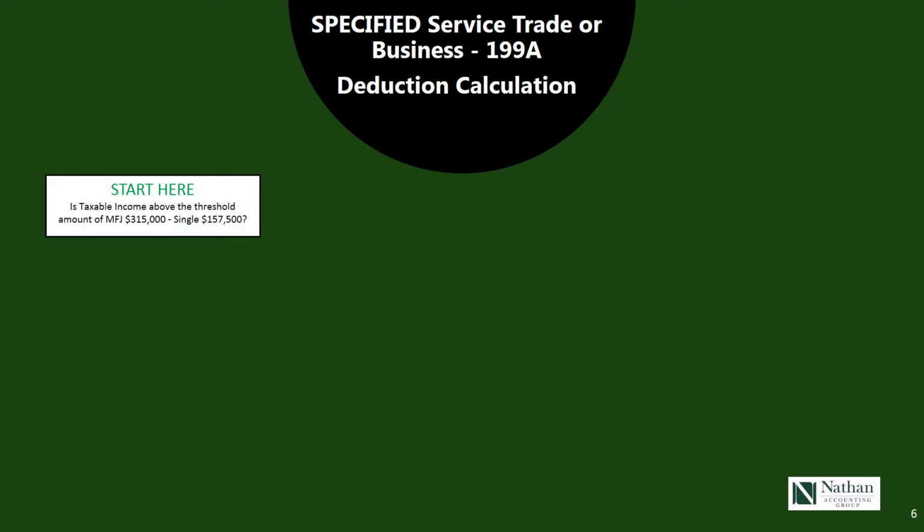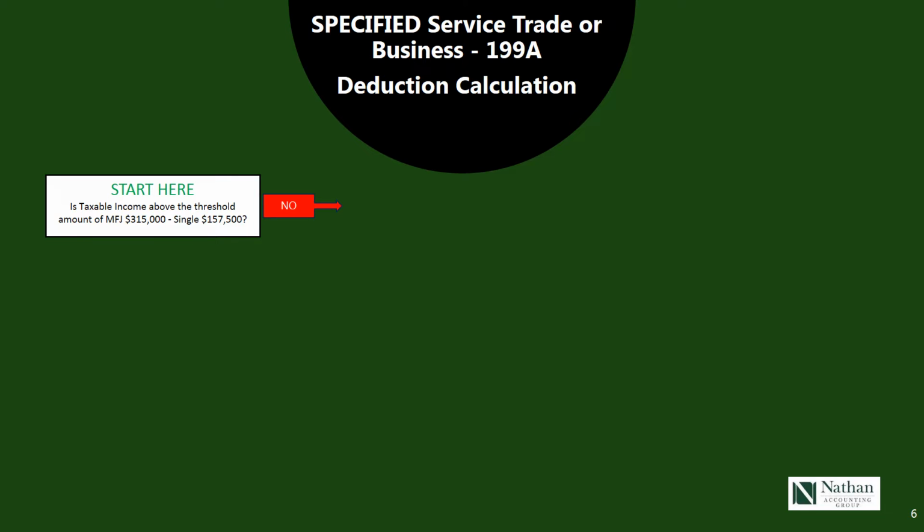Okay, let's start with some heavy lifting. In this slide, what we're going to do here is determine the deduction under 199A for a specified service, trade, or business. I think it's important because the way we calculate specified service, trade, or business is different than non-specified service, trade, or business. Start with the question: is the taxable income above the threshold amount of 315,000 for married filing joint or 157,500 for a single?